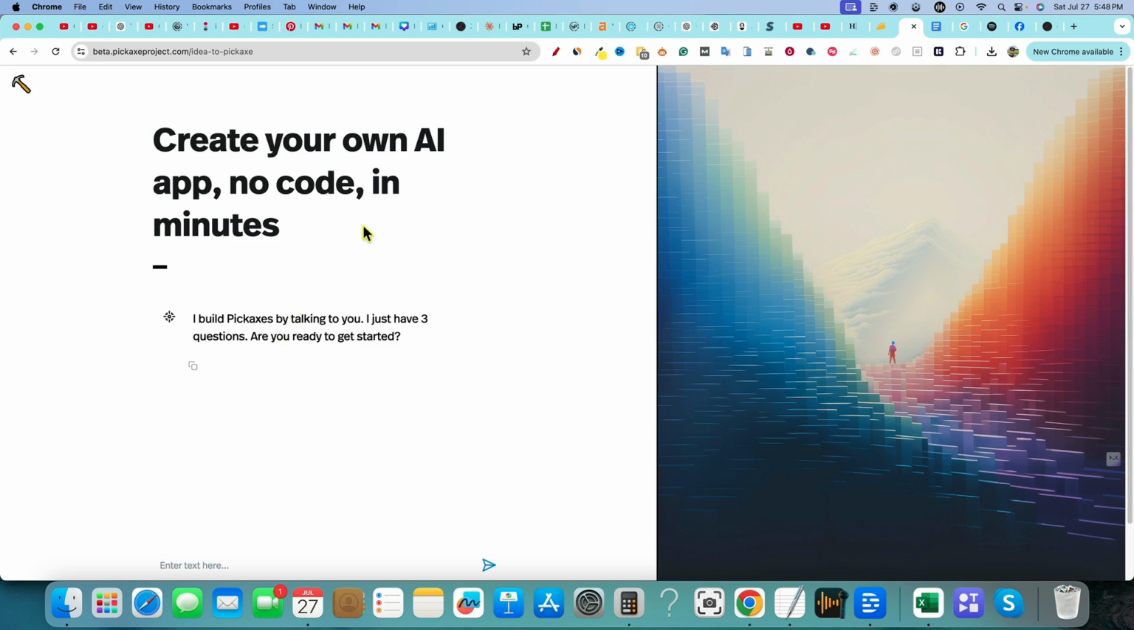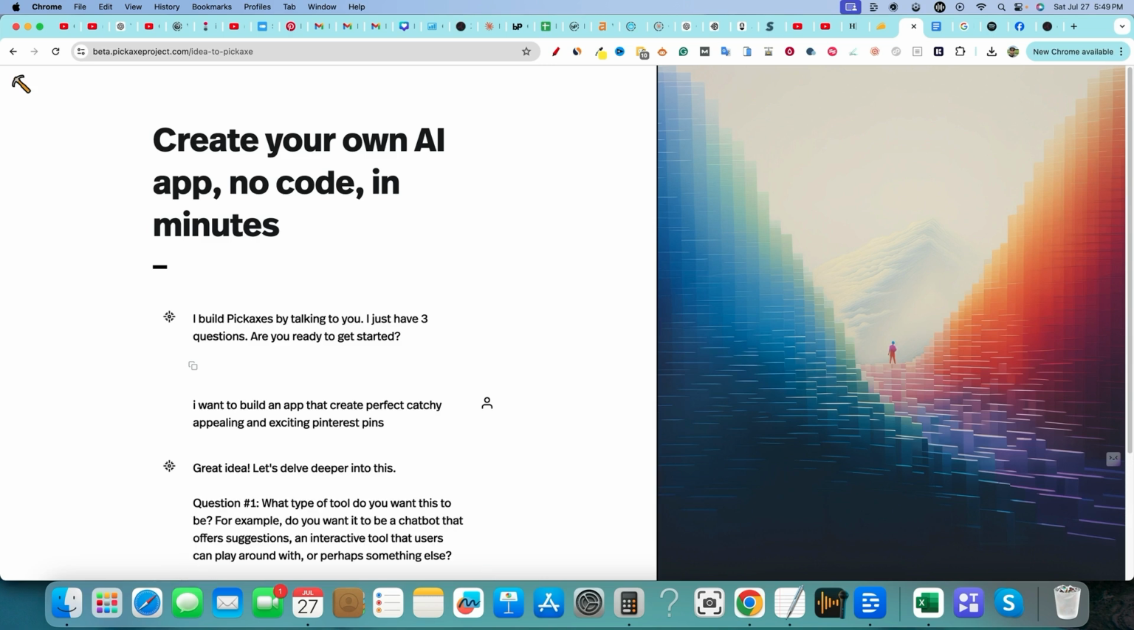So you can create your own AI app. I build pickaxes. So are you ready to get started? So I'm going to say, I want to build an app that creates, let's see if this can do this, guys, creates perfect, catchy, appealing, and exciting Pinterest pins. Let's just see what it comes back and says if it can do that. I think it can do images. Great idea. Let's dive deeper into this.